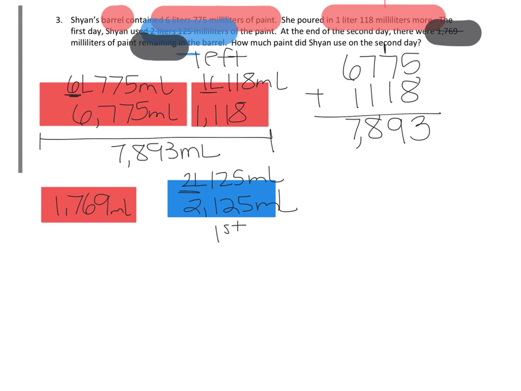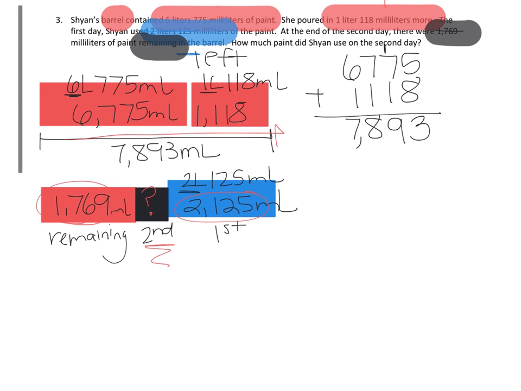And we don't know how much she used that second day. That'll be day 2. Remaining. And we don't know this. Okay, so it's very confusing. The whole amount of paint that she had, which we found when we added, was 7,893 milliliters. Now we know she used this much, and she had this much left. So the question is, how much did she use the second day?